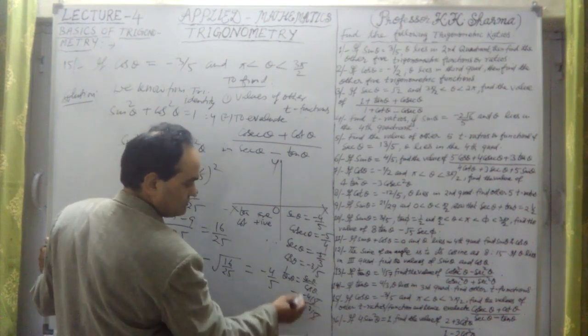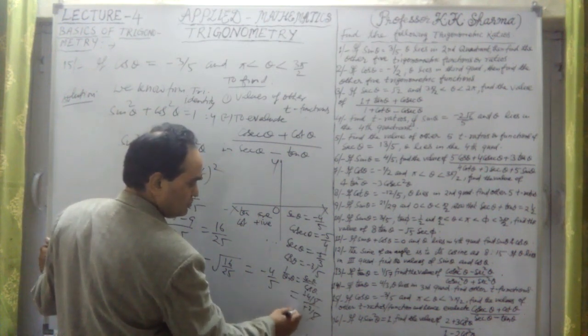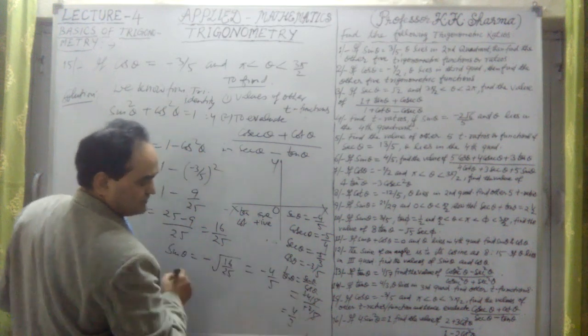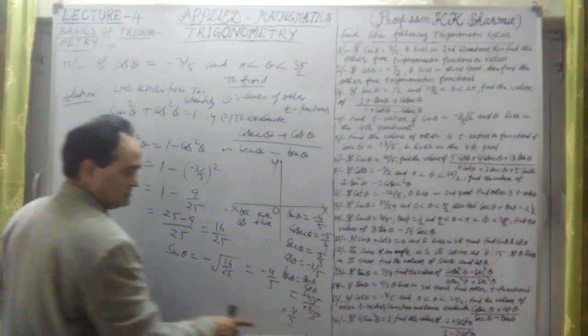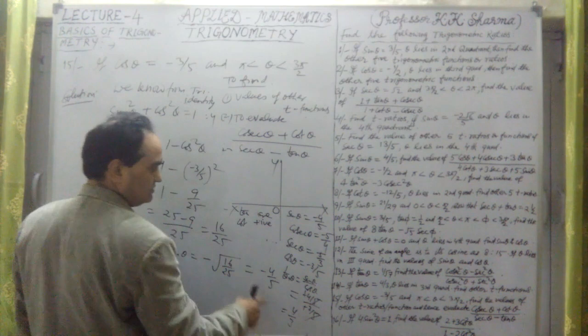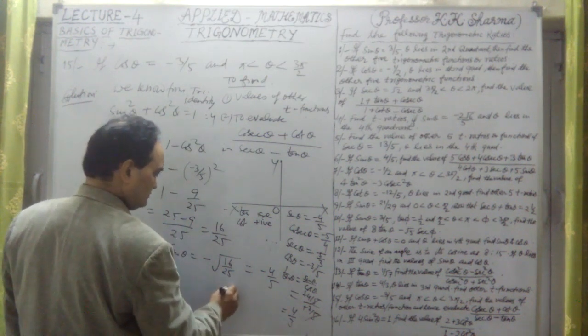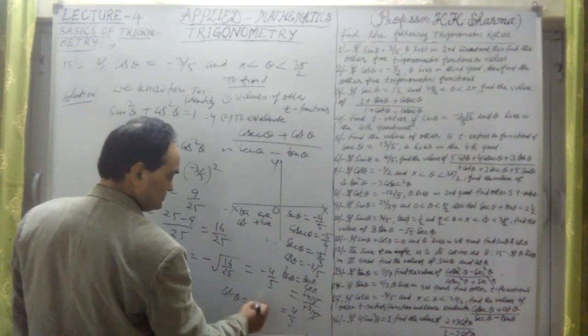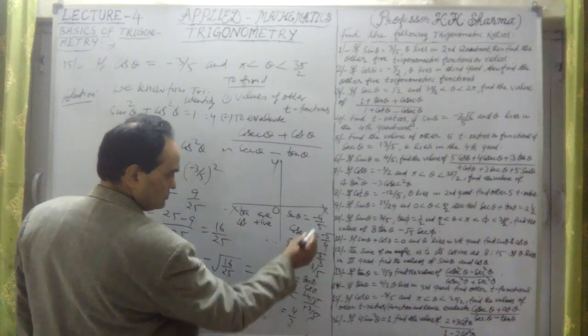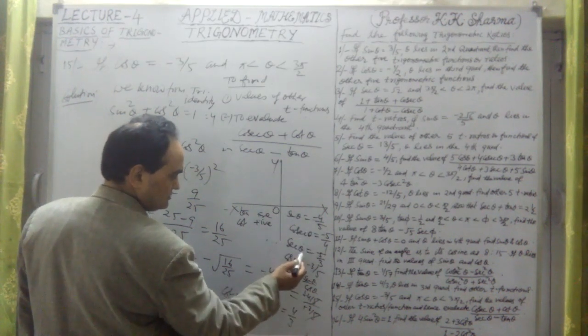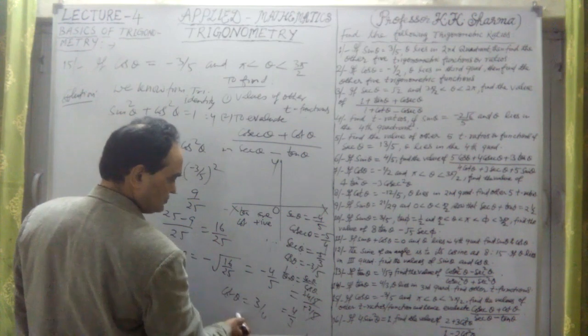The 5s cancel out, minus by minus is plus, so it is 4 by 3. Perpendicular was 4 and base is 3, so tan theta is 4 by 3. Therefore cot theta, the reverse of this, is 3 by 4.